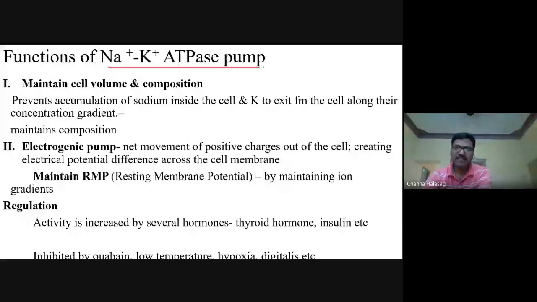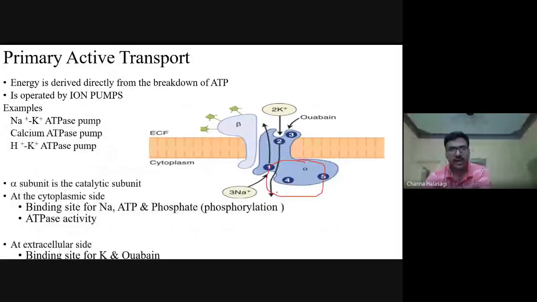Coming to the secondary active transport. That was the primary active transport. The sodium potassium pump is explained in detail now. It is an example of primary active transport because here the same pump directly uses the ATP and transports the ions inside and outside. So this is called primary active transport.